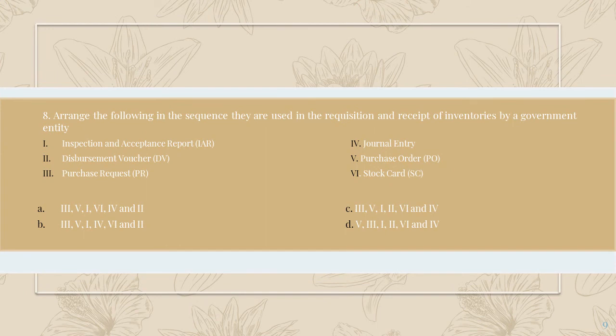Number 8, arrange the following in a sequence. They are used in the requisition and receipt of inventories by a government entity. A. 3, 5, 1, 6, 4, and 2. B. 3, 5, 1, 4, 6, and 2. Letter C. 3, 5, 1, 2, 6, and 4. Letter D. 5, 3, 2, 1, 6, and 4. So the correct answer is letter A. From the purchase request to purchase order, and then stock card to journal entries and disbursement voucher.